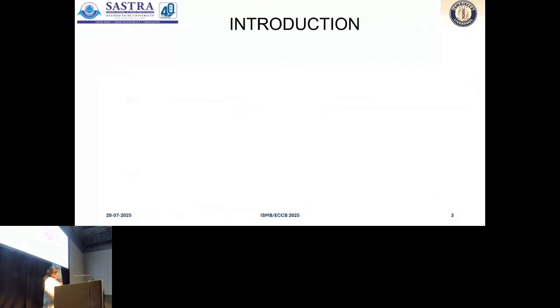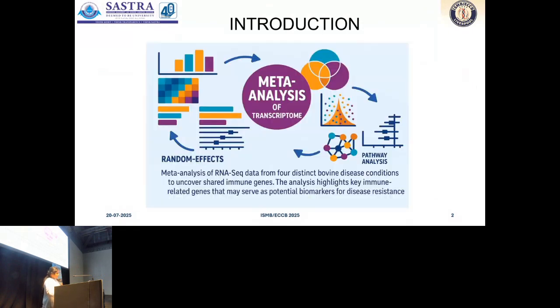Introduction. This study focuses on integrating RNA data from multiple bovine disease datasets to identify consistent immune responses. Through meta-analysis, we aim to uncover genes and pathways commonly altered across distinct infection conditions, which may serve as potential biomarkers for disease resistance.